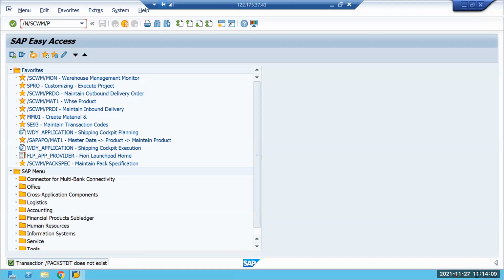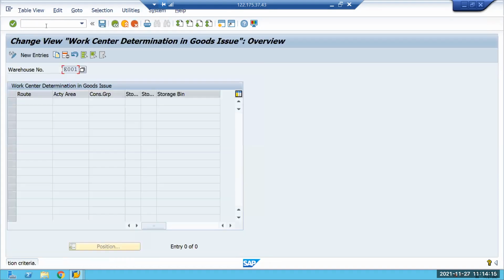I didn't use this transaction. Okay. stdt. Yeah. So here I have maintained the entry that, I mean, I deleted it. Earlier I maintained that. I thought it is going to come with this. Okay, I maintained activity area and then storage, last storage type and storage section, but now that's only the one. So it's optional. But why this entry, sir?